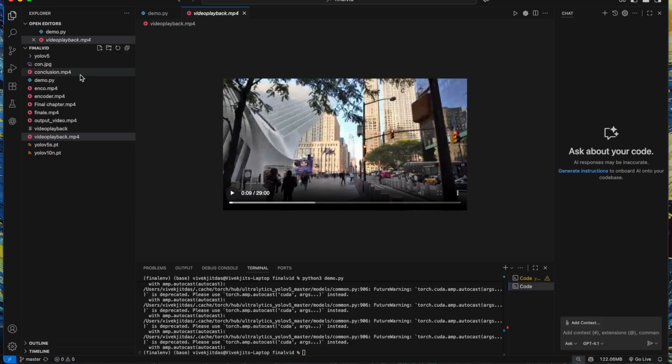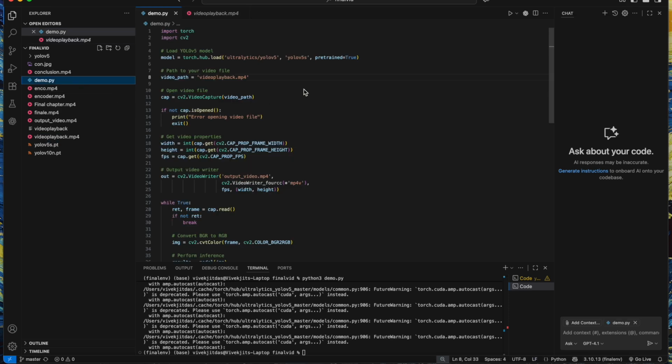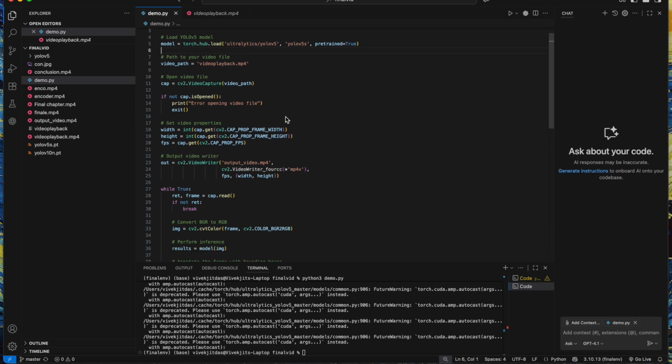So how we are going to do that, we can see from the code. We have imported one new module which is known as torch. As with other modules, you can just pip install it, and then our OG OpenCV we are again using, and then we are loading the model using torch and the function called torch.hub.load. We are using the Ultralytics YOLOv5 model, which is pre-trained, so there is no other thing we need to do to implement it.